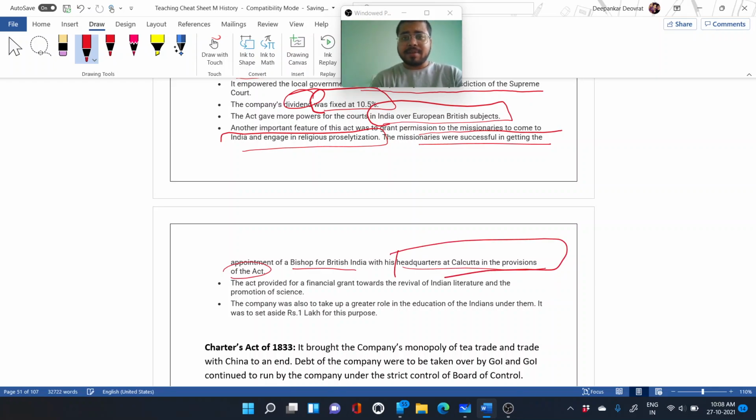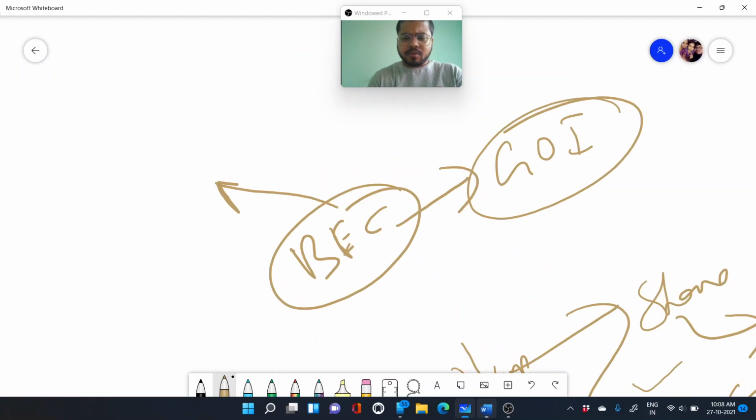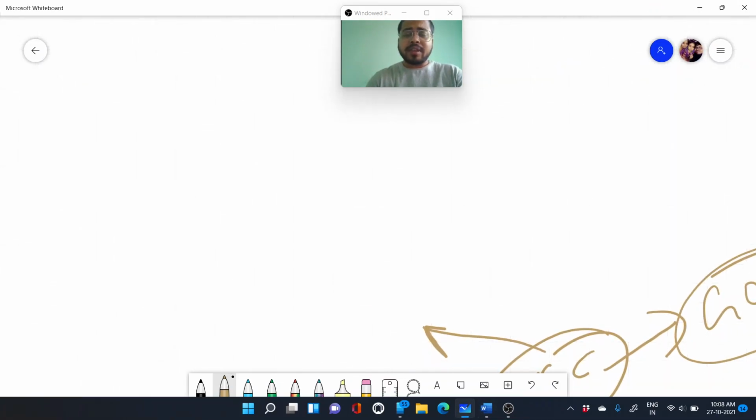Later we'll see that they will spread throughout the country, where many voices will be raised against it, saying that they are hampering the tradition of Indian law. That was one of the reasons for the rise of the struggle for freedom.